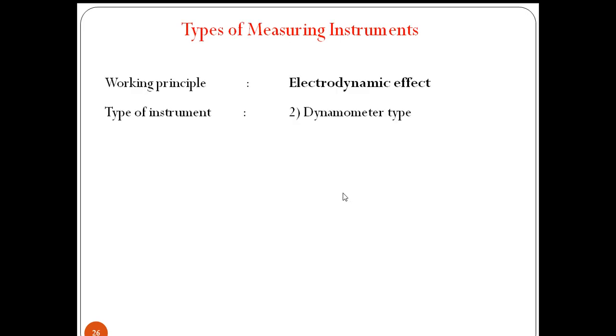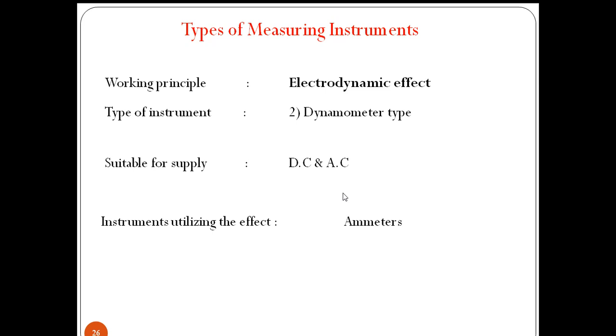Next one is the working principle electrodynamic effect. On this effect, the instrument which is working is dynamometer type instruments.